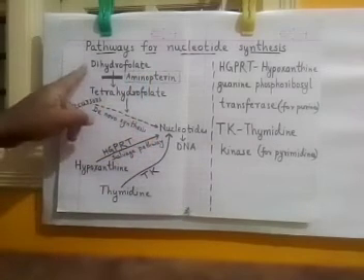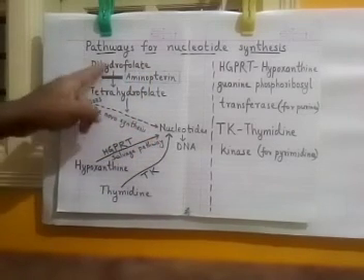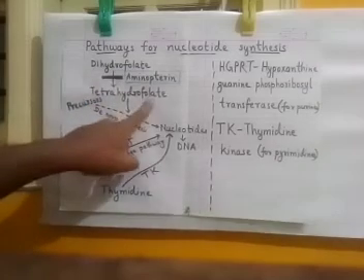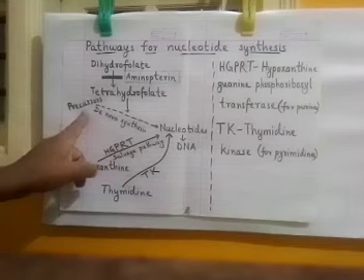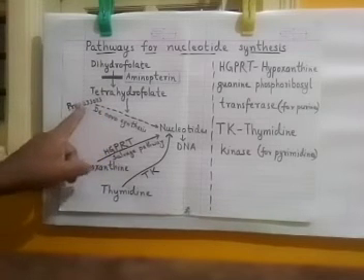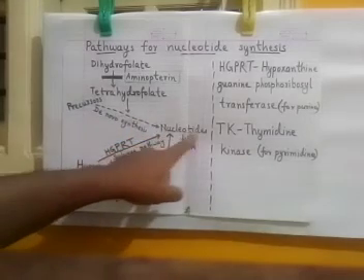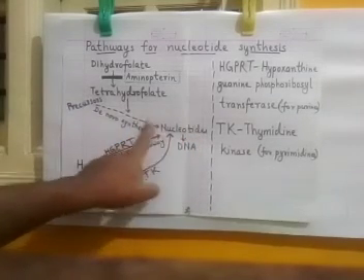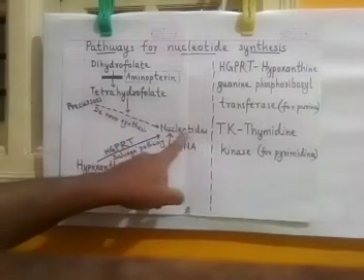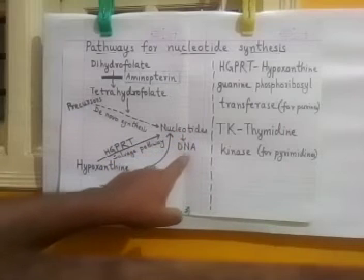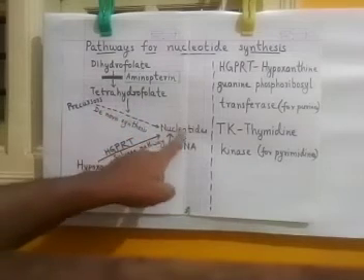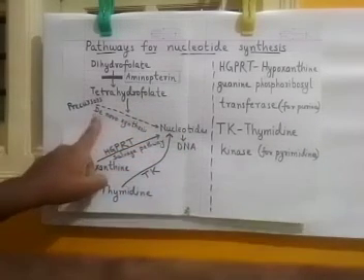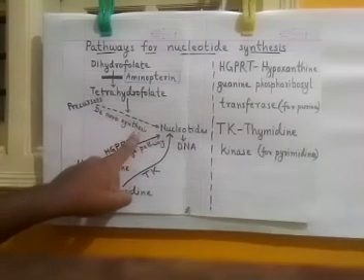The normal pathway is that dihydrofolate will convert into tetrahydrofolate, and this tetrahydrofolate, along with the precursors of the DNA molecule, will make the new nucleotides. These new nucleotides will give rise to new strands of DNA. So this way of making DNA is called de novo synthesis.